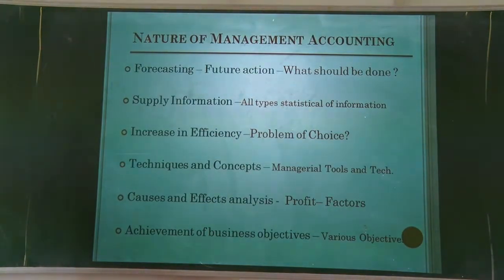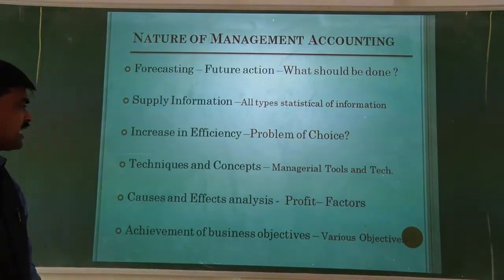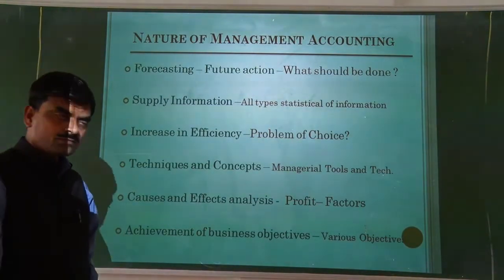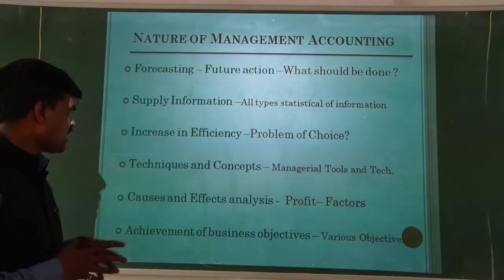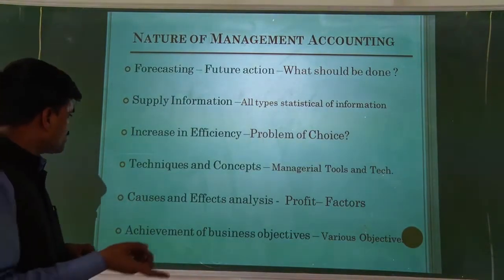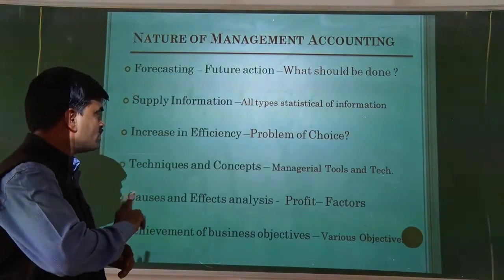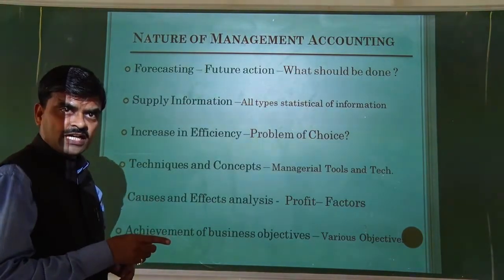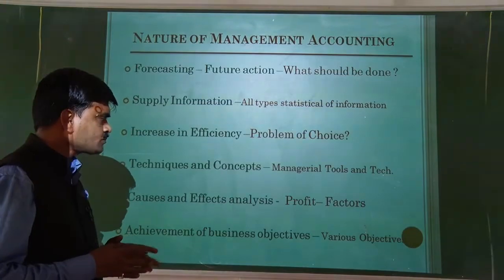Then the next nature of management accounting is that it is related with cause and effect analysis. It means this accounting has two sides to check. First, to check the causes, and next, to check the effect and make its analysis.